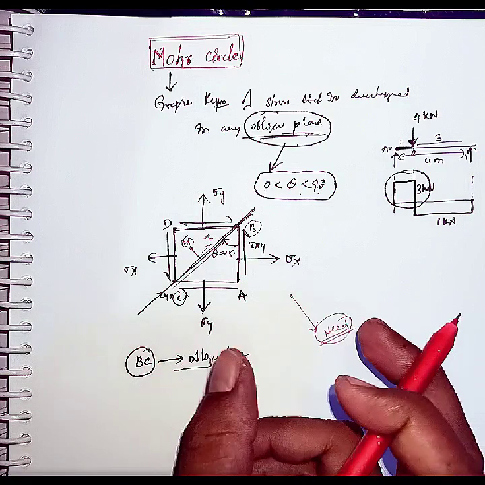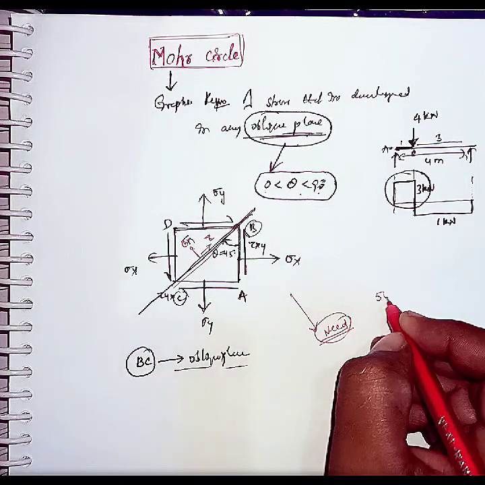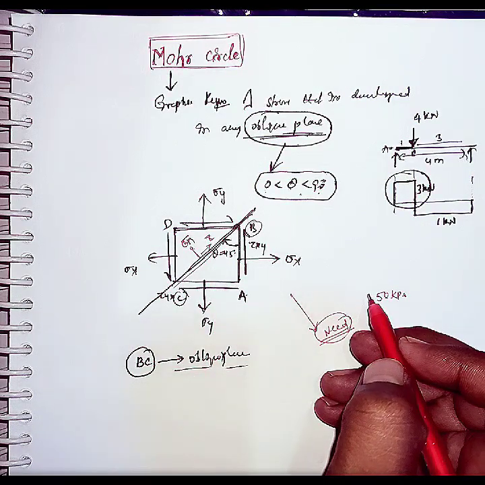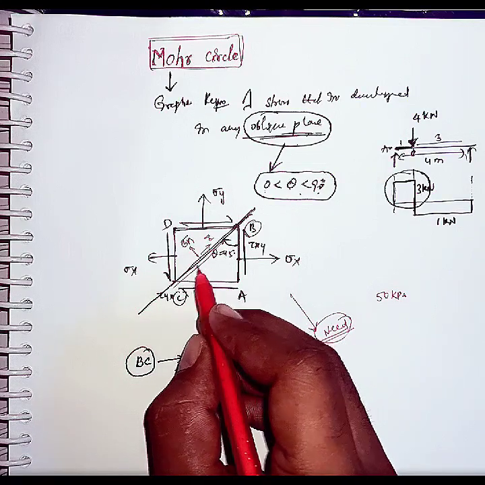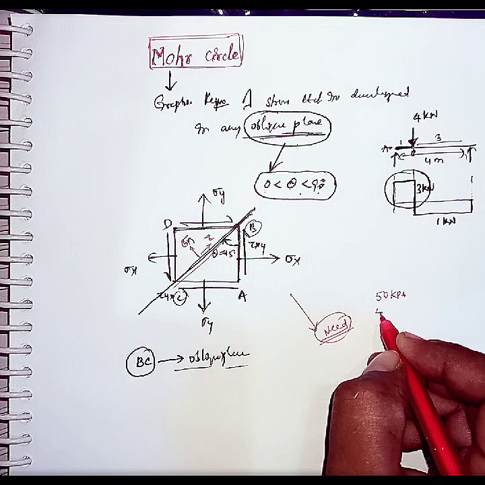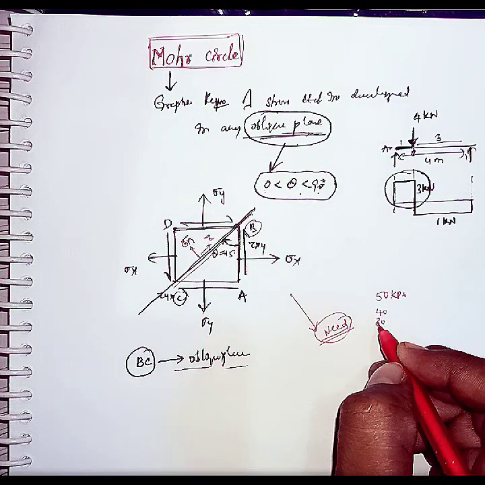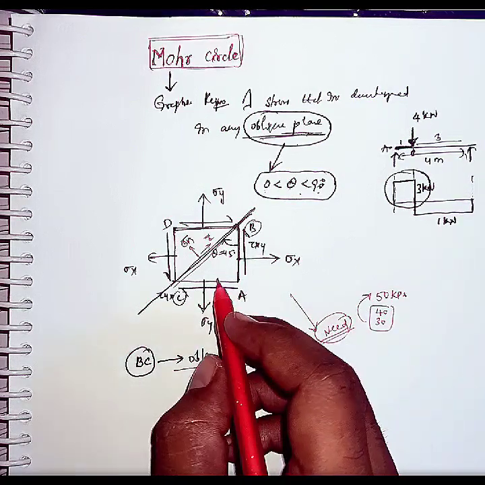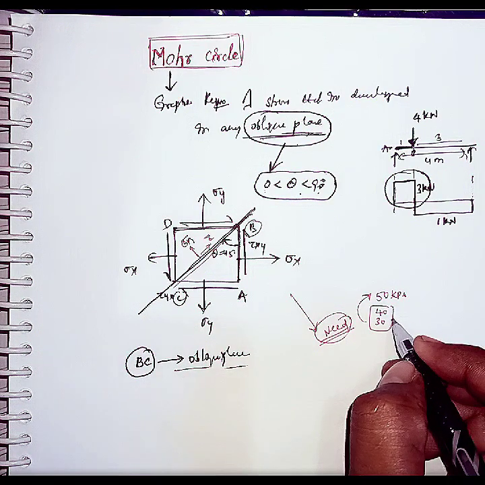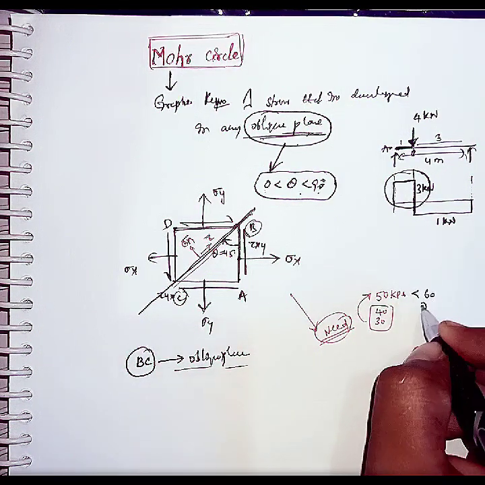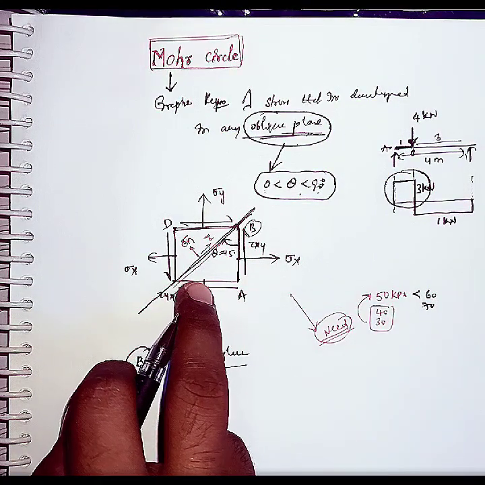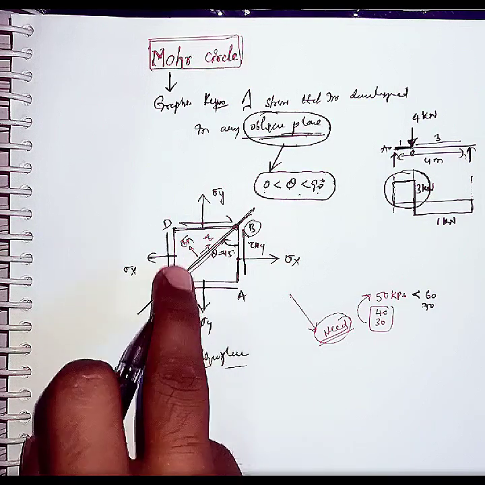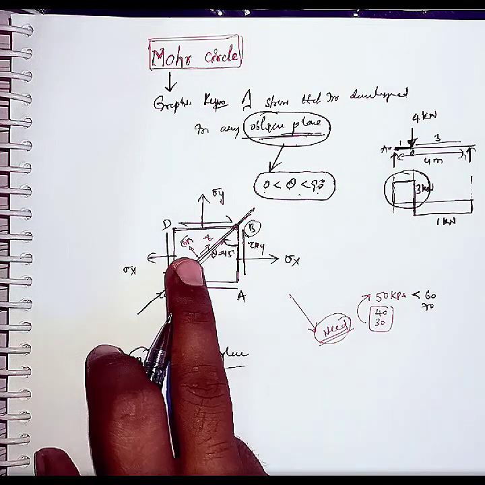Let us consider the strength of the beam is 50 kilopascals. If I calculate the stresses developed in this element, and the stresses are like 40 or 30, whatever it may be, the stresses developed in this element are less than the strength of the beam, so we can use it in our application. Yes or no? If the stresses developed are greater than 50, that is 60 or 70, we cannot use this element. So to compare the stresses developed in this element with the strength, we have to calculate the stresses here.